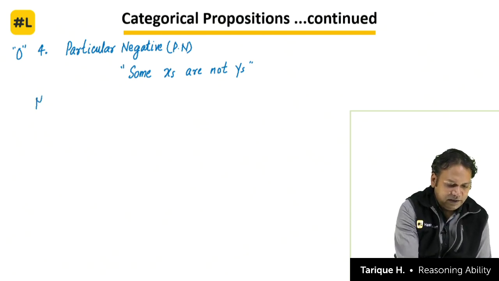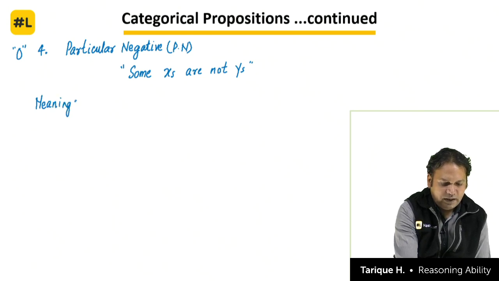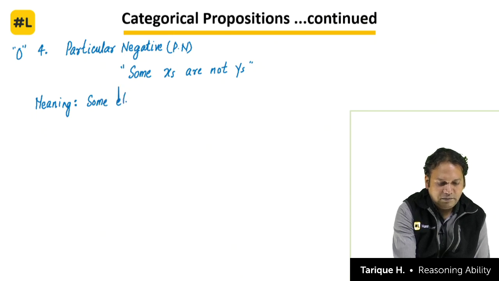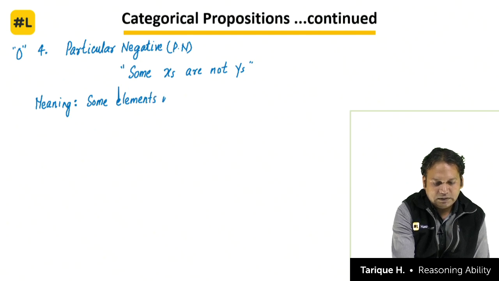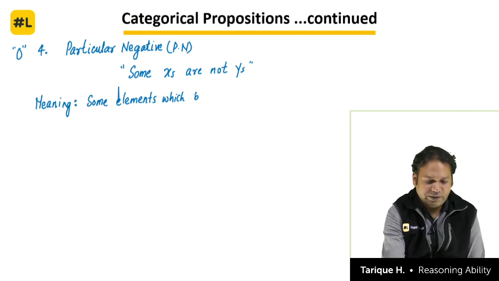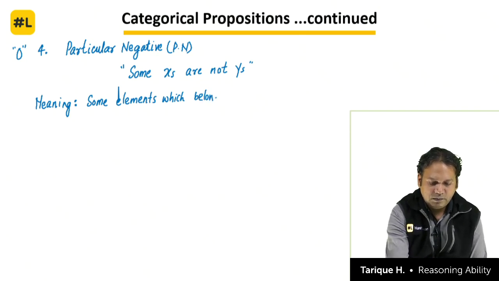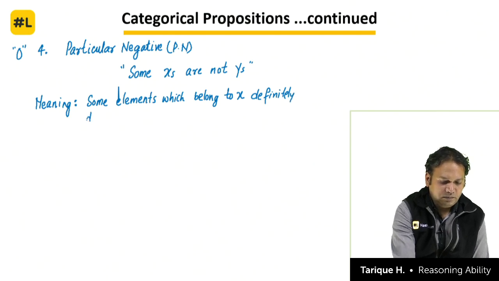What is the meaning of this statement? As I always do, first we will write down the meaning. That is, some elements which belong to x definitely do not belong to y.